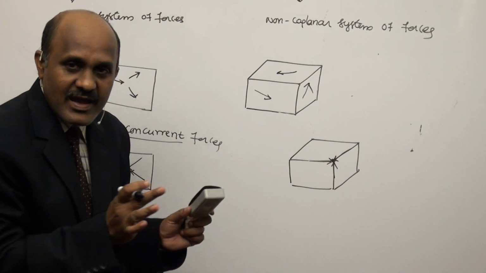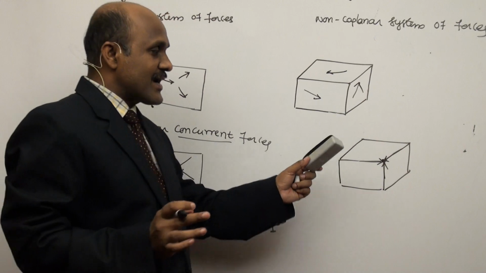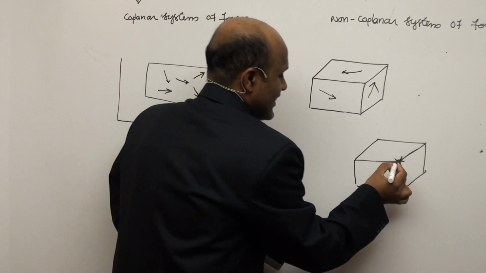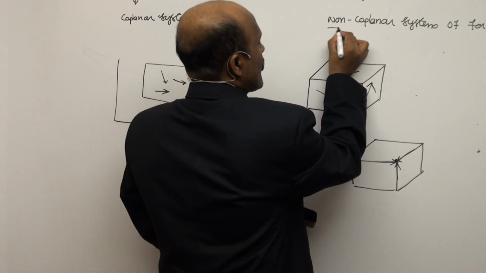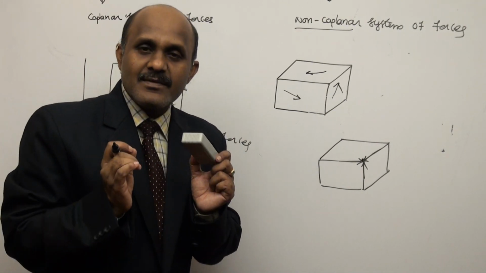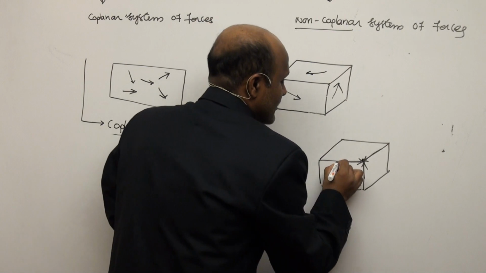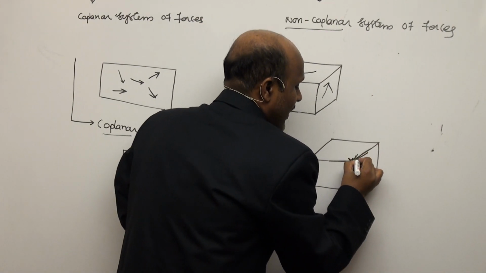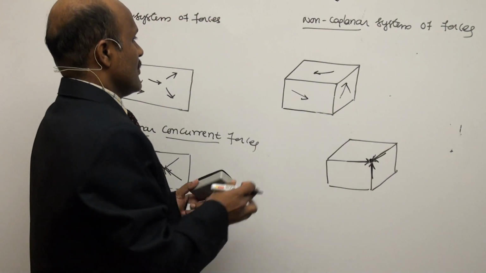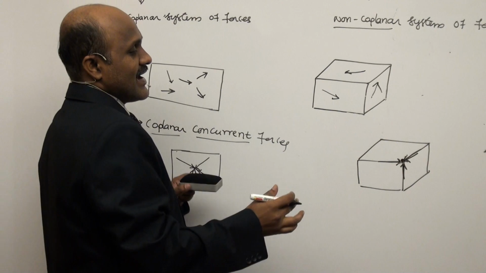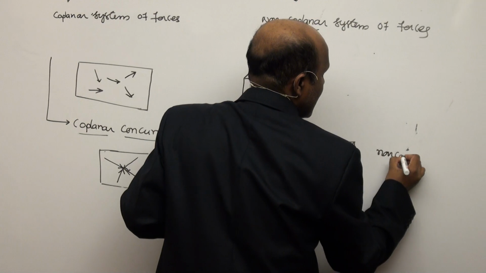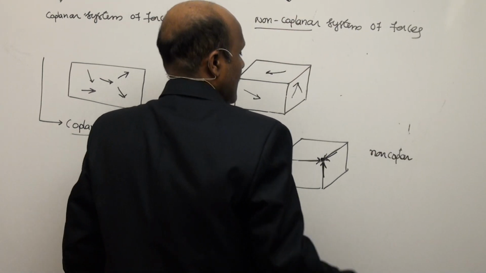All these forces lie not in a single plane but act in different planes, but their lines of action intersect at this one point. So this is called a non-coplanar concurrent forces system.